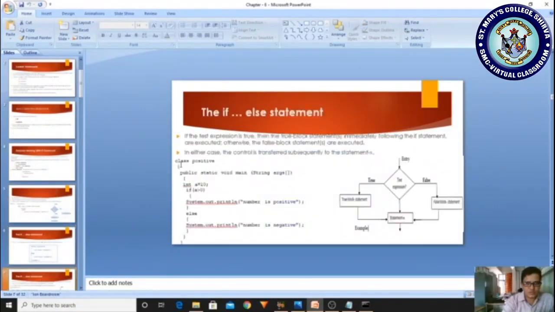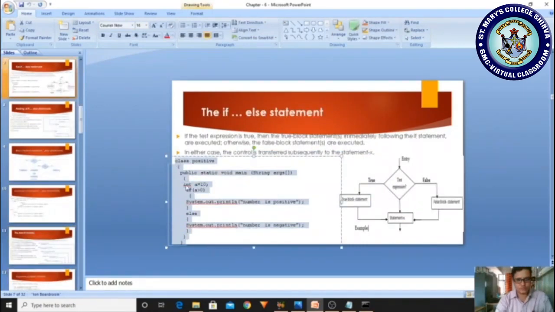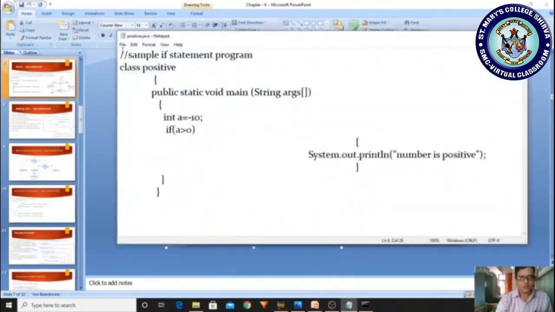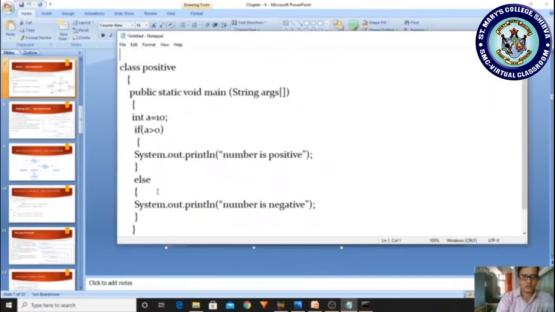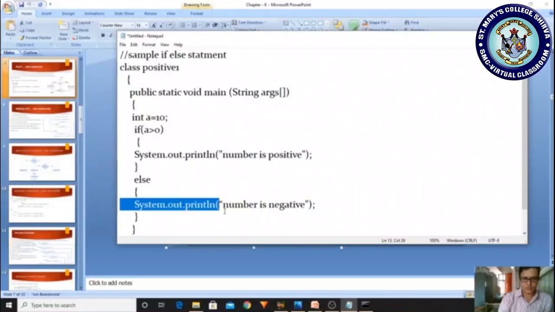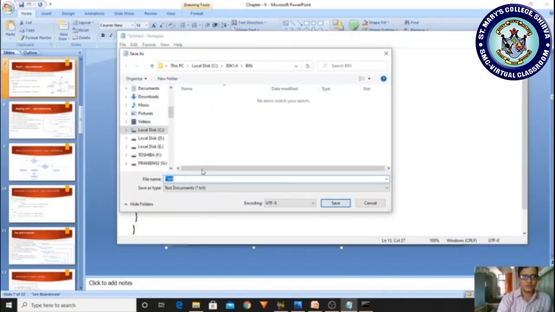Next program we will see is a simple if else statement. Now let me check. I'm copying, opening a new file and pasting. This is a sample if else statement. Here positive is already stored, so I am storing it as positive1. But we will get an error because we have to use the right double quotation, which has not been used. I'm using it here and saving it as positive1.